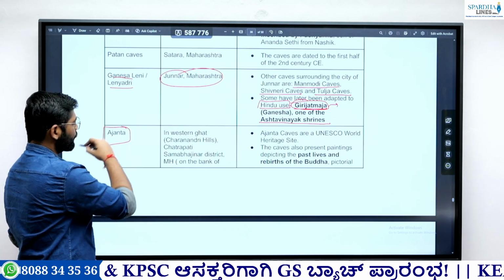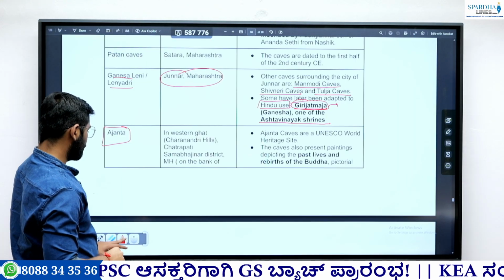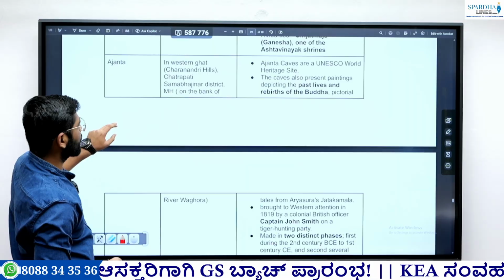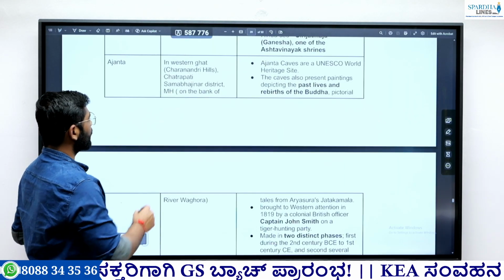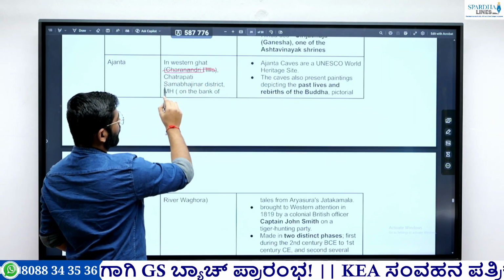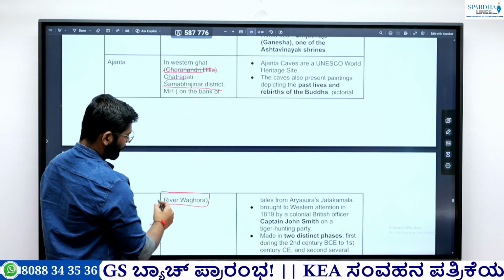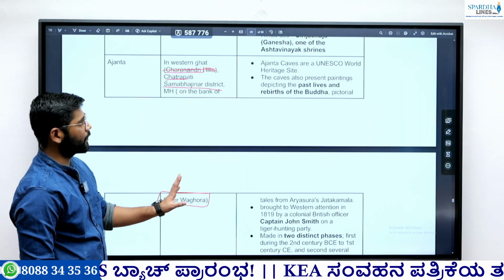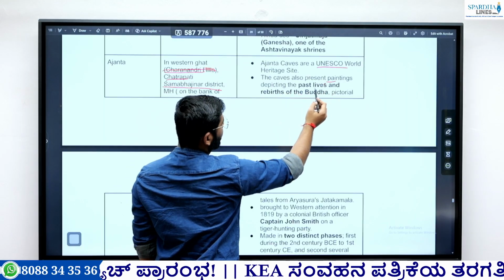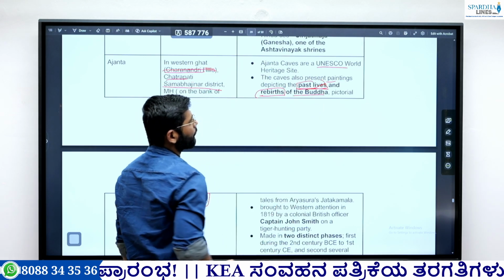Then our most important, it is the Ajanta. So it is also in the Western Ghats. Important fact, it is not in Ellora, it is not this one. It is located in Chhatrapati Sambhajinagar district of Maharashtra, on the river Waghora. Okay, the river Waghora. So this is an important thing. Also, this is a UNESCO World Heritage Site. Then the cave presents paintings of the past lives and rebirths of Buddha. So remember this thing, past lives and rebirth of Buddha.